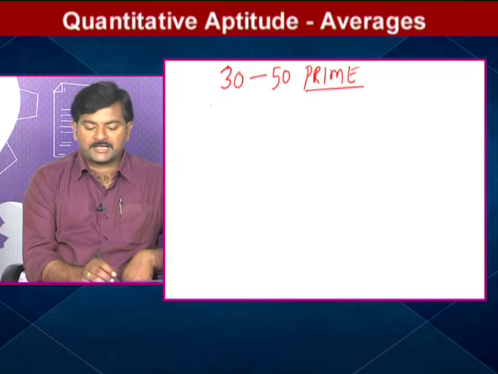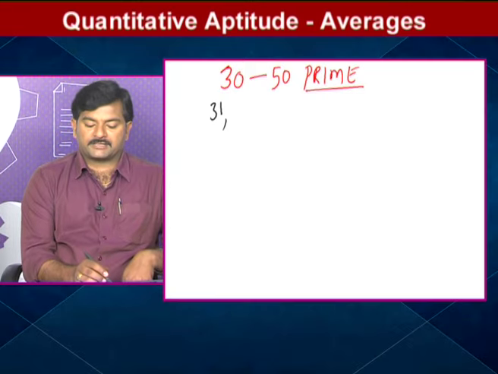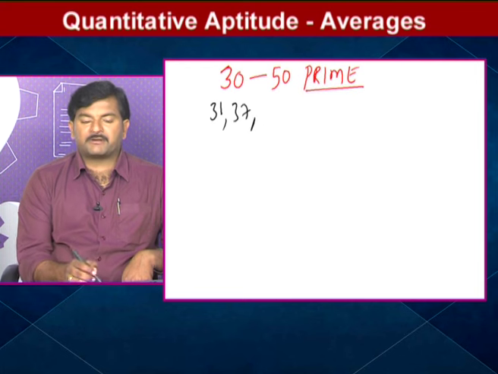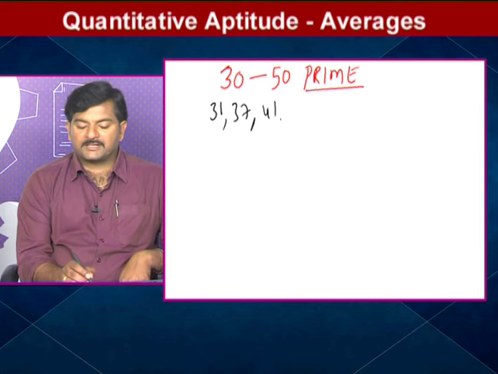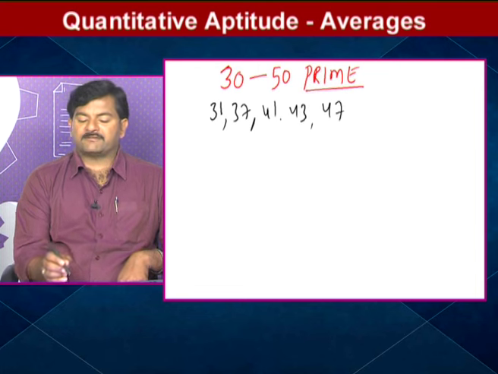Okay. So now we list out all the prime numbers from 30 to 50. Just focus on that. 31, is it a prime number? Yes. 37, is it a prime number? Yes. 41, is it a prime number? Yes. 43? Yes. 47? Yes.